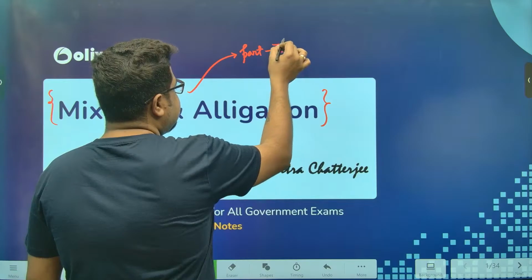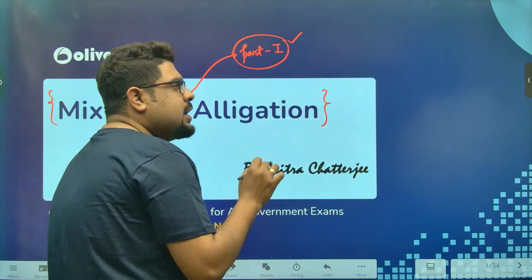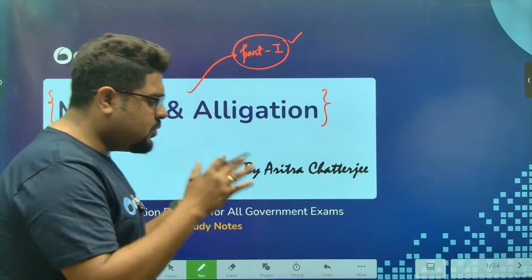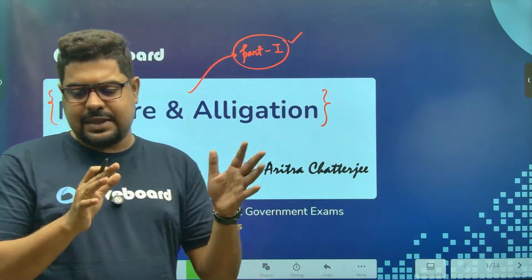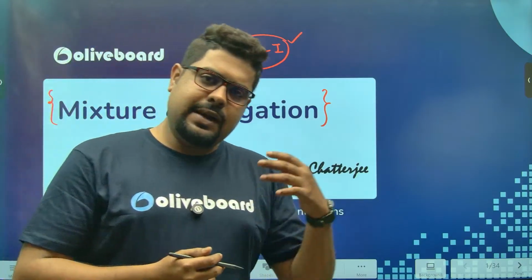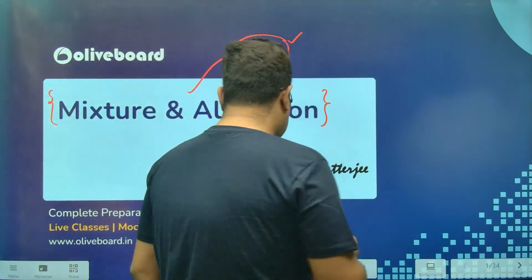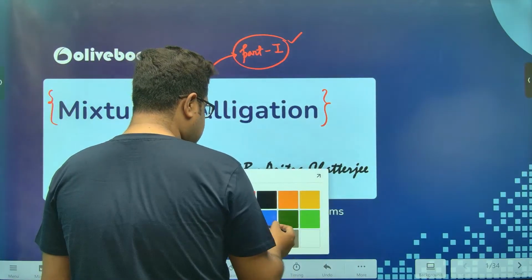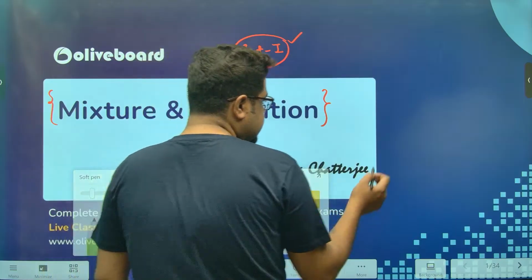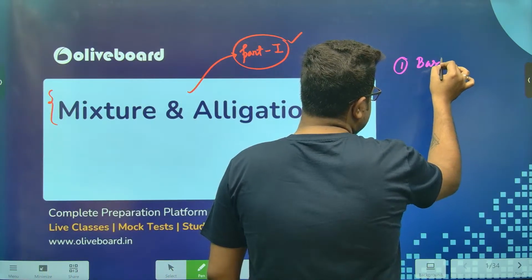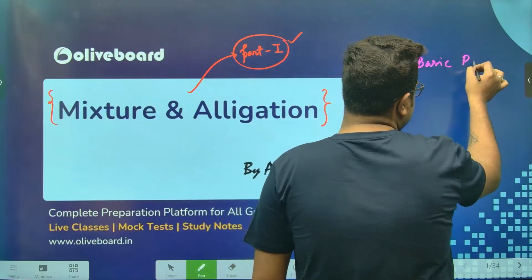Now, as this is a revision set, mostly we will focus more on practice than the theories, because I'm assuming you know the very basic theories that are required. But again, as we solve, I'll discuss the theories as well. Most important parts that you need to know: first is the basic ratio based questions.